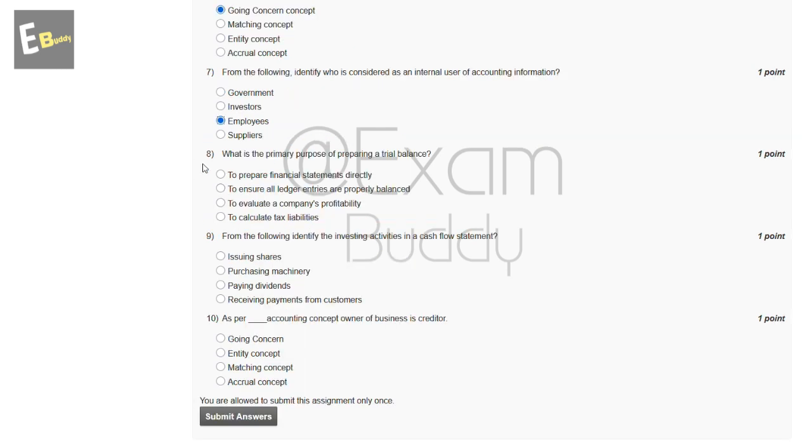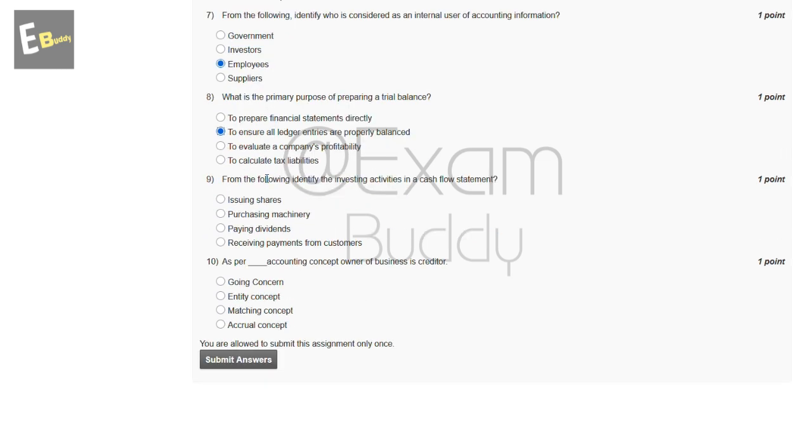Now the eighth question is: what is the primary purpose of preparing a trial balance? The answer to the eighth question is B, to ensure all ledger entries are properly balanced. Now the ninth question is: from the following, identify the investing activities in a cash flow statement. The options are: issuing shares, purchasing machinery, paying dividends, received payment from customers. So the answer to the ninth question is B, purchasing machinery.